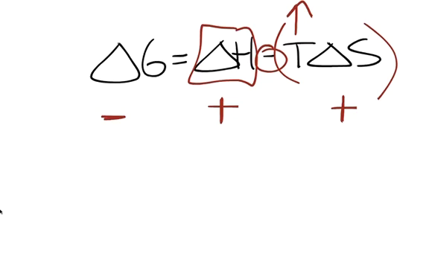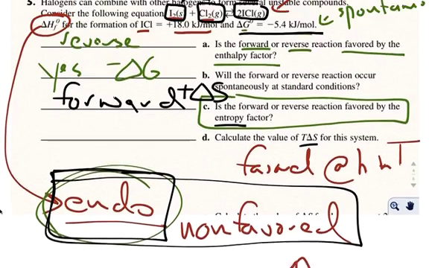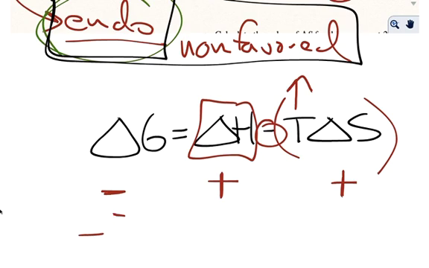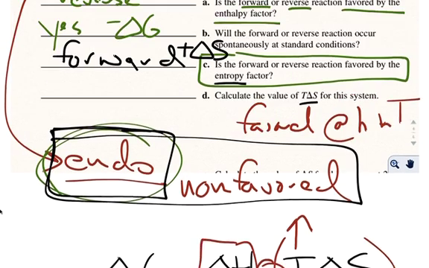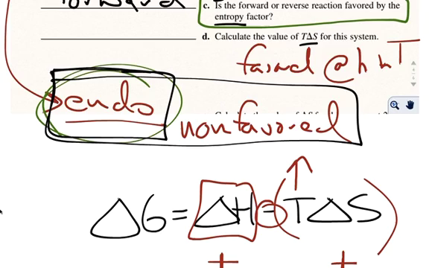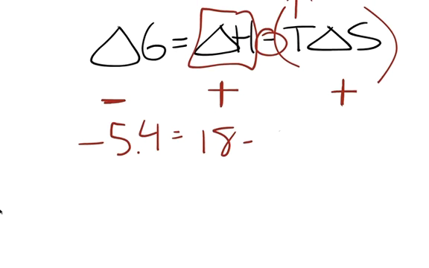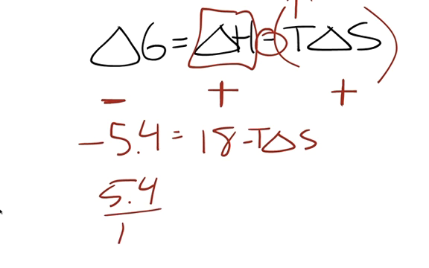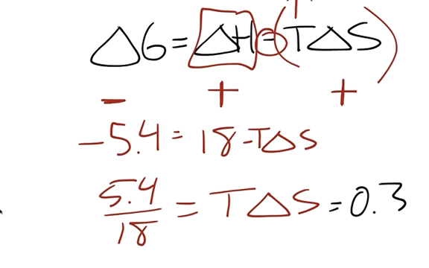Since we calculate the T times the change in S. Well, if we have Gibbs free energy being negative 5.4, and the change of enthalpy being plus 18, then negative T change in S. We can just rearrange this equation. 5.4 over 18, cancel out the negatives, equals T delta S. And if you do that, you'll find the term equals 0.3. Now, what the temperature is, we don't know. If we knew the temperature, then we could calculate what the entropy value is. That we don't know right now. All we're solving for is the value of that term.